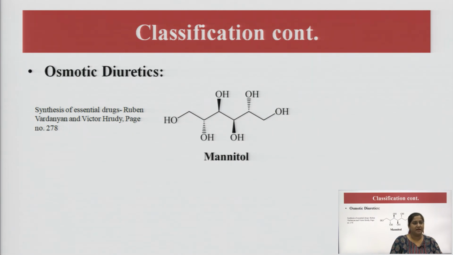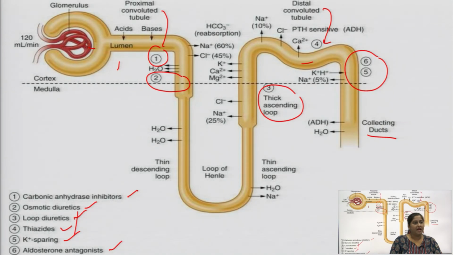Last class is osmotic diuretics. In this class mannitol comes, and this is the structure we have discussed showing the sites where the diuretic agents are used. The carbonic anhydrase inhibitors show their action in the proximal convoluted tubule.